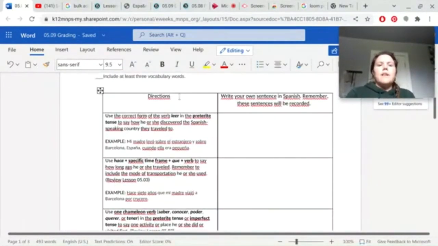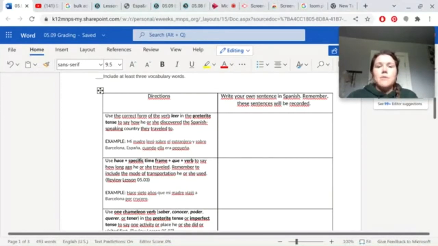Okay, so the directions are: use the correct form of the verb leer, which means to read, in the preterite tense to say how he or she discovered the Spanish-speaking country they traveled to. The example you have is: Mi madre leyó sobre el extranjero y sobre Barcelona, España, cuando ella era pequeña. Okay, so use the correct form of the verb leer in the preterite tense.